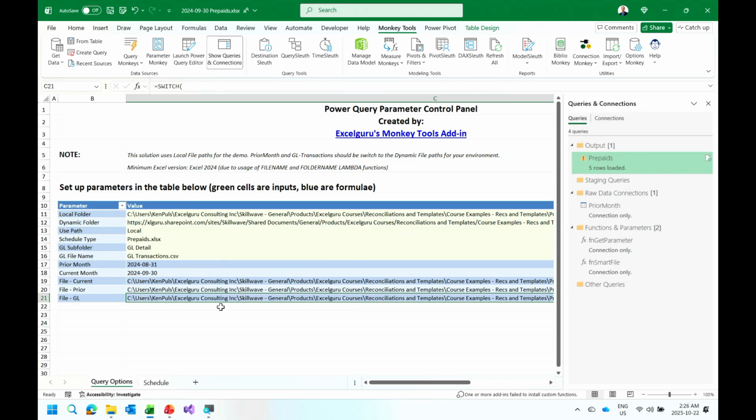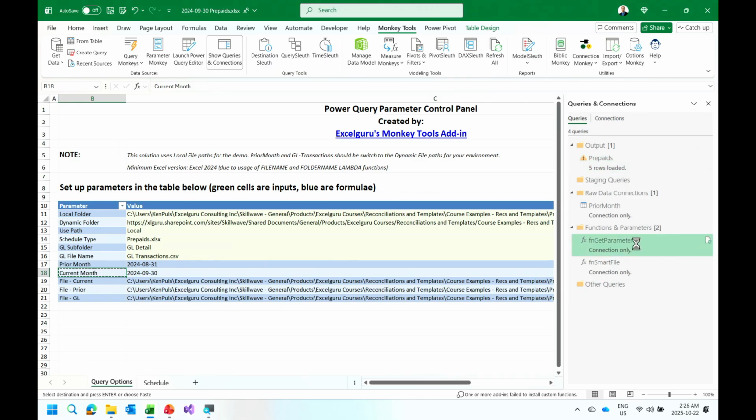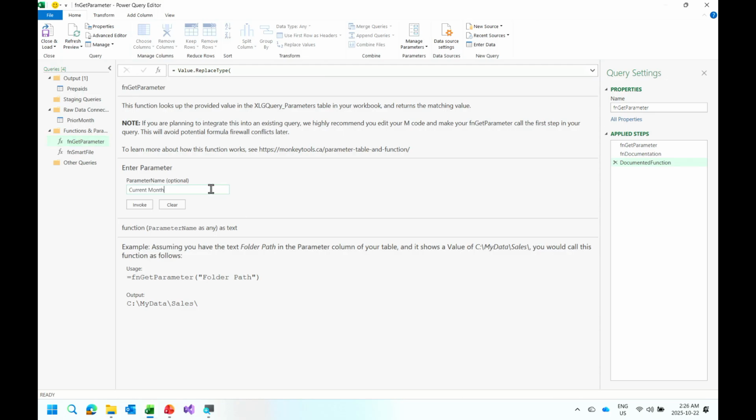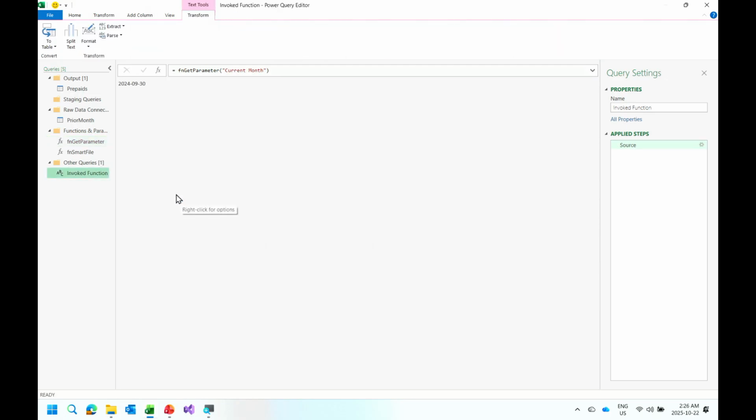So let's go get our current month here. So if I just go copy this, current month, I'm gonna go back to fn get parameter. You have to say that slowly.